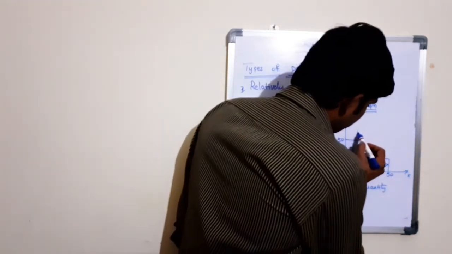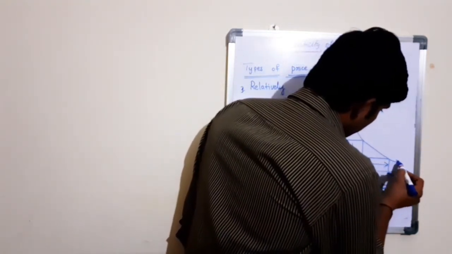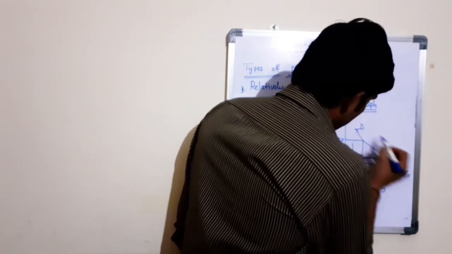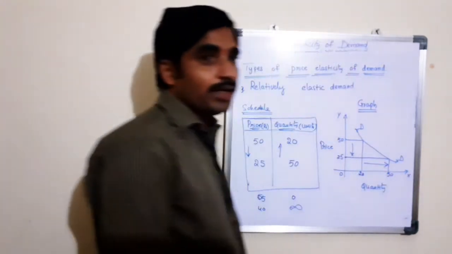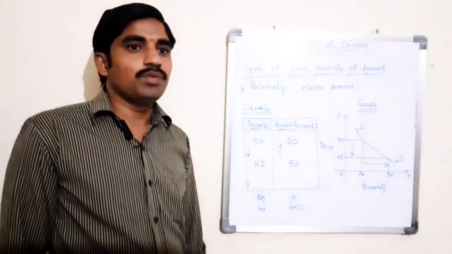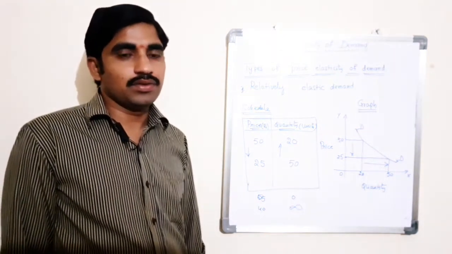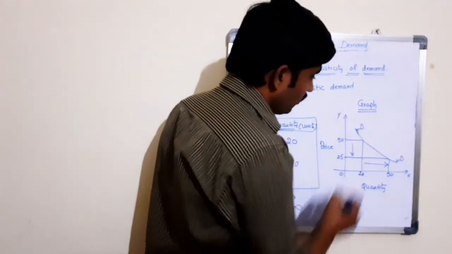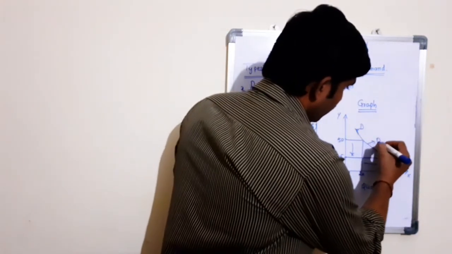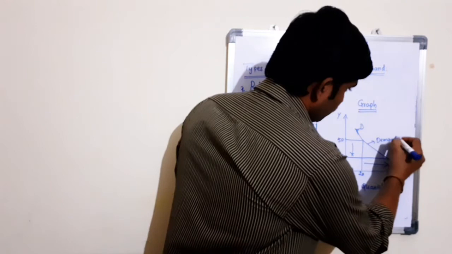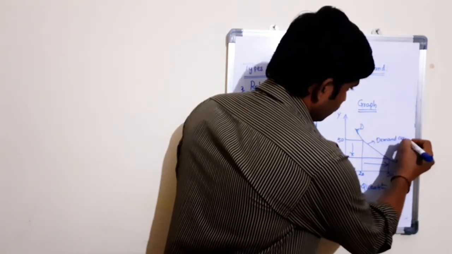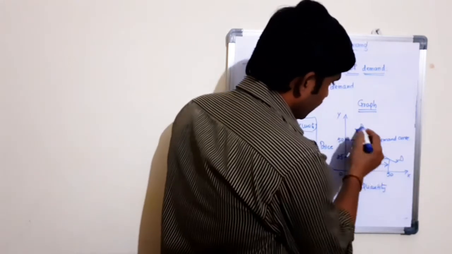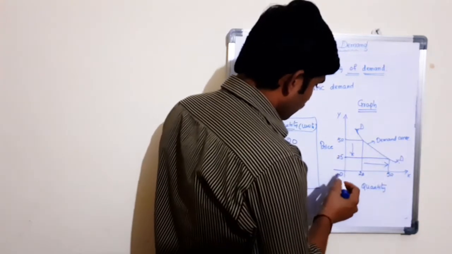Here, this is our DD, that is the demand curve, which slopes gradually. It slopes gradually from left to right or right to left. So DD is the demand curve.